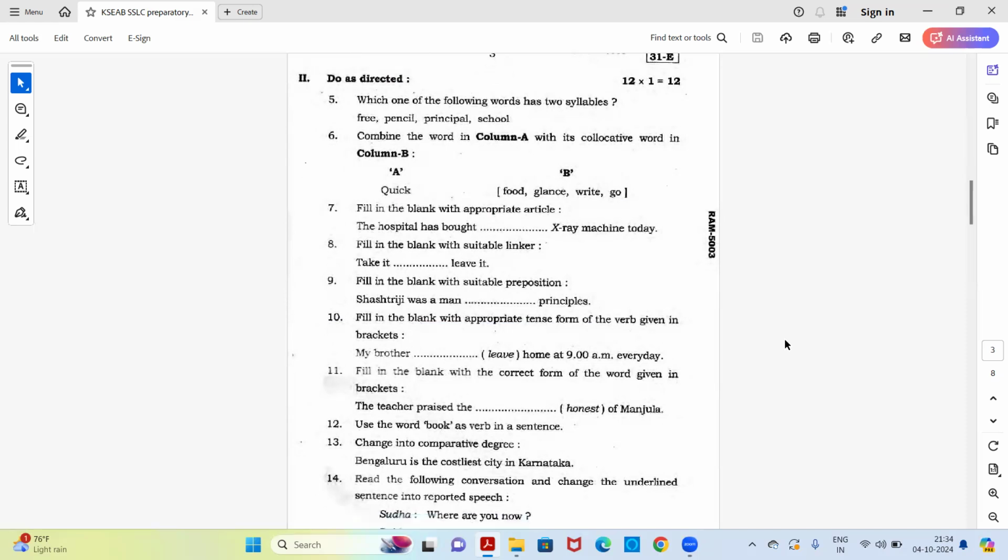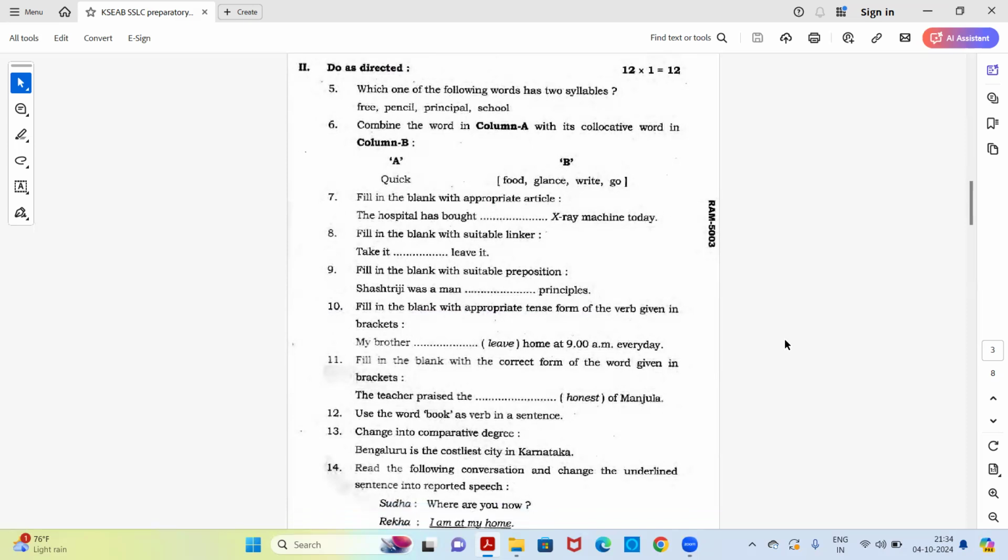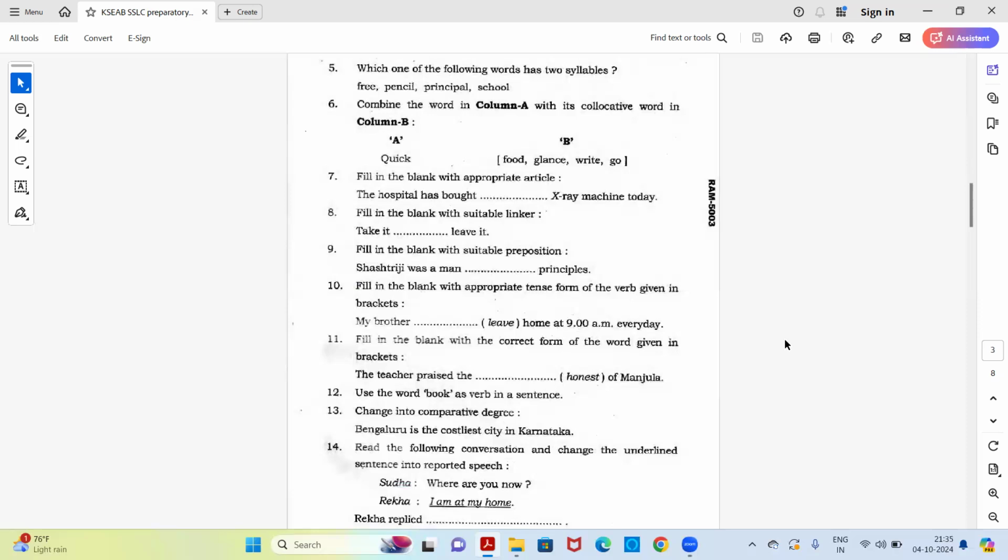Next, fill in the blanks with the appropriate article. The hospital has bought dash X-ray machine today. Next, fill in the blank with a suitable linker. Linker is nothing but a conjunction also, okay? Take it dash leave it. Next, fill in the blank with a suitable preposition. Shastriji was a man dash principles.